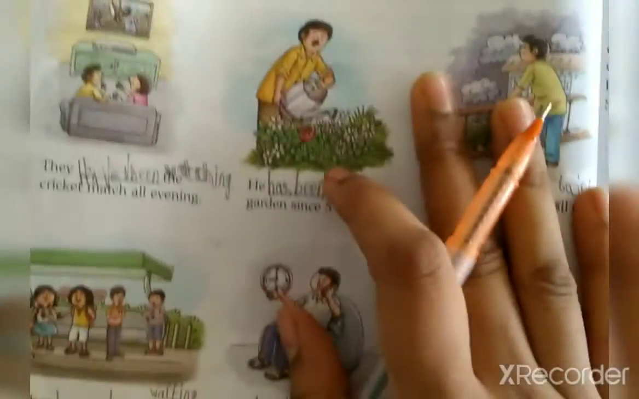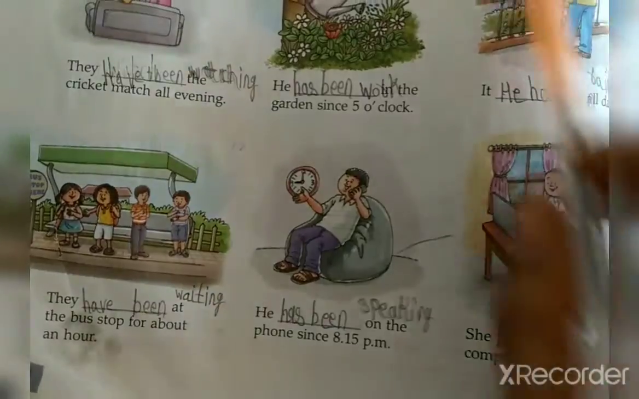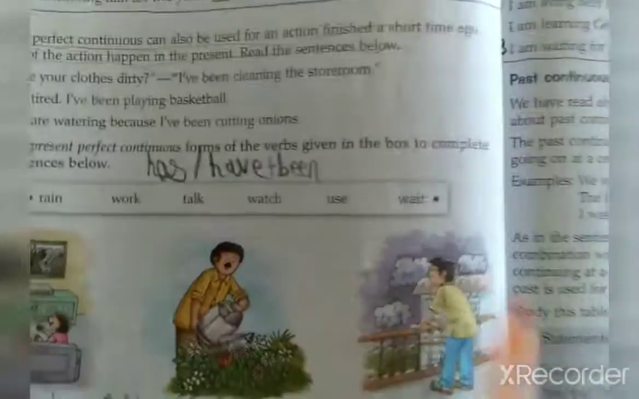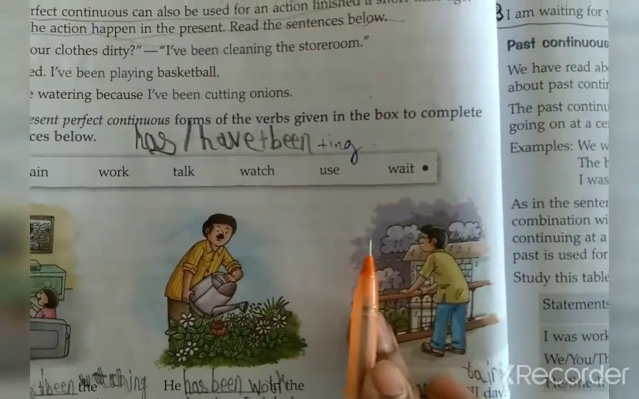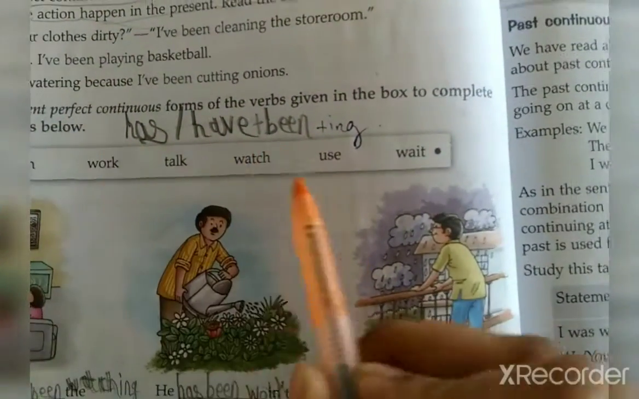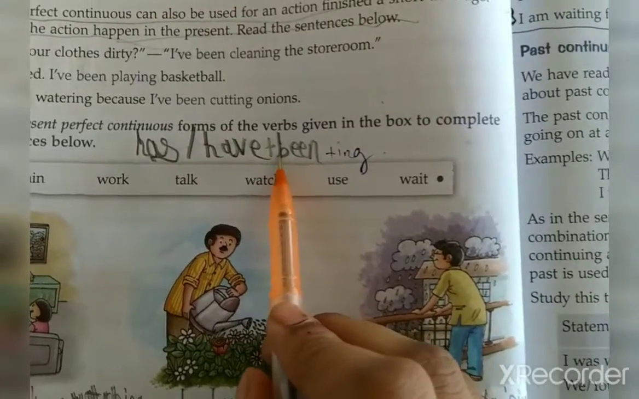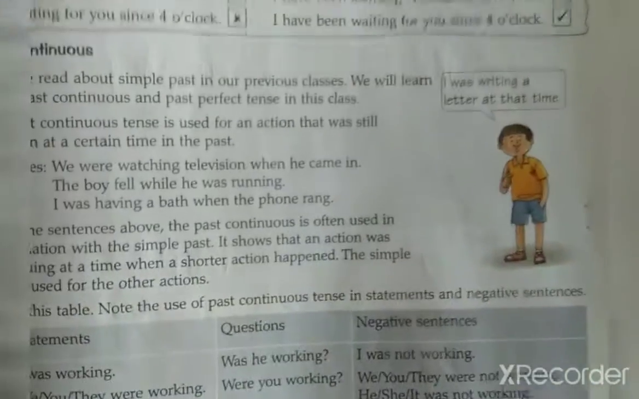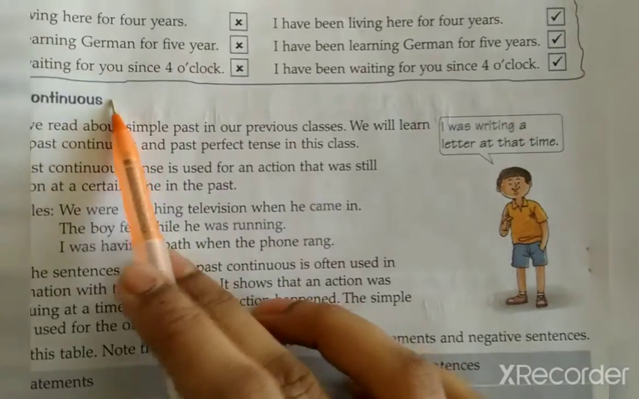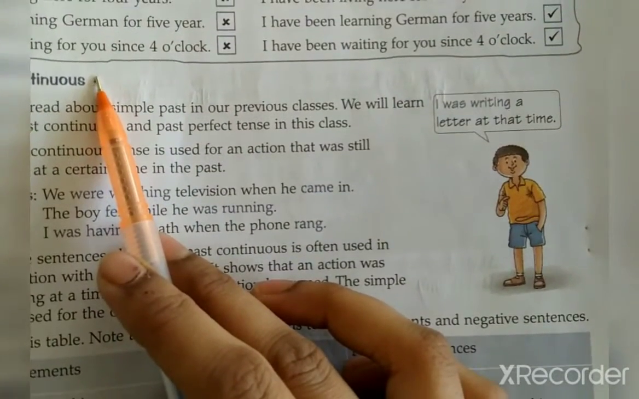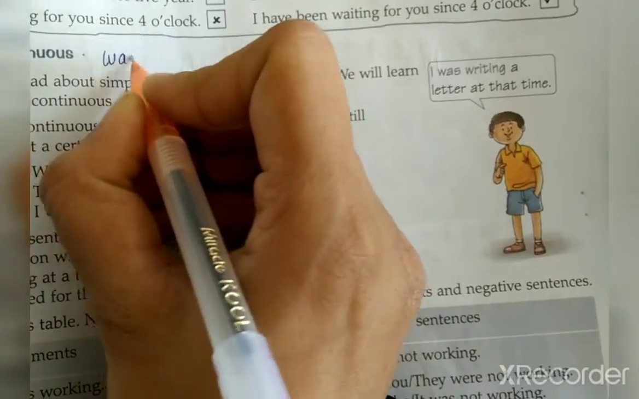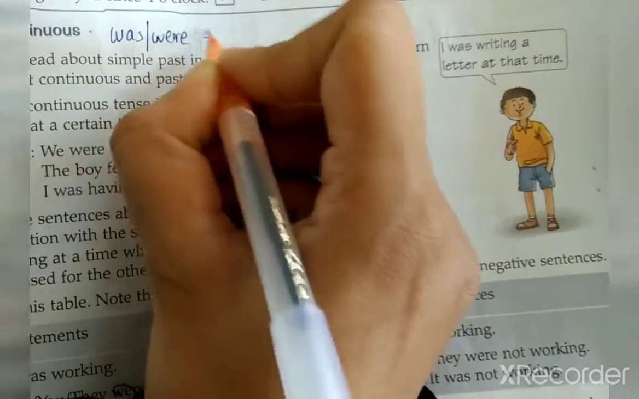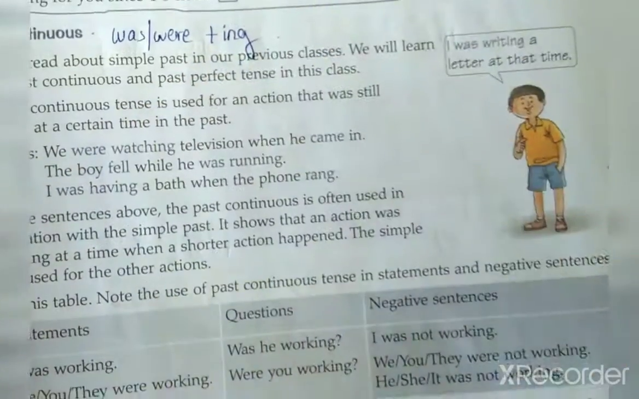Let us see then. Okay. Now in this exercise also you only have present perfect continuous tense. So what you can do is you can write a formula like this beside the question so that you remember that in present perfect continuous tense you have to use this. Clear? Then come to past continuous. Past continuous means at a particular time in past that action was going on. So what is the formula? Was or were plus ing.